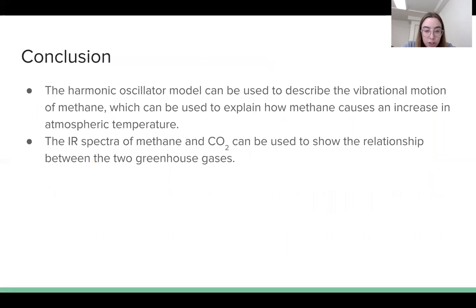In conclusion, the harmonic oscillator model can be used to describe the vibrational motion of methane, which can be used to explain how methane causes an increase in atmospheric temperature. The IR spectra of methane and CO2 can be used to show the relationship between the two greenhouse gases and the difference in their contributions to climate change.